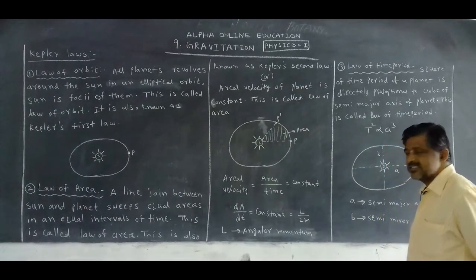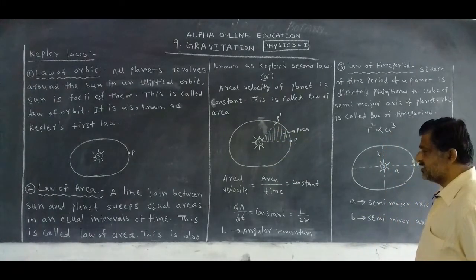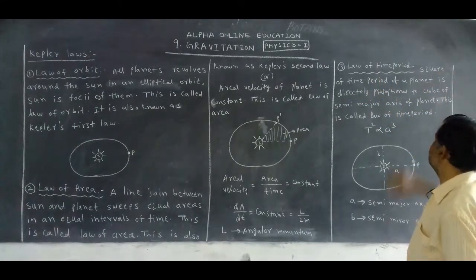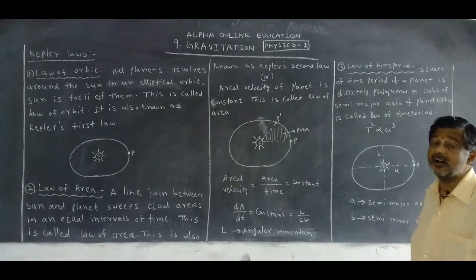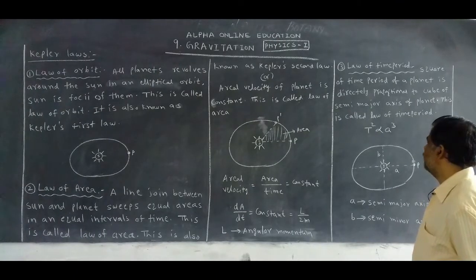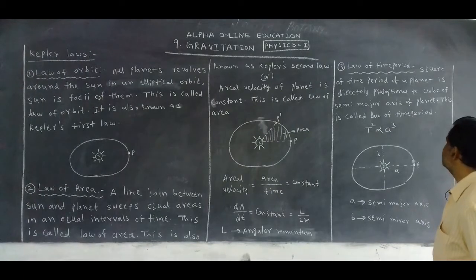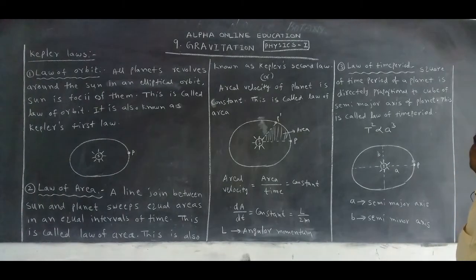Now, Kepler's third law. What is the name of Kepler's third law? Law of time period. And what does he say? The square of the time period of a planet is directly proportional to the cube of the semi-major axis of the planet.